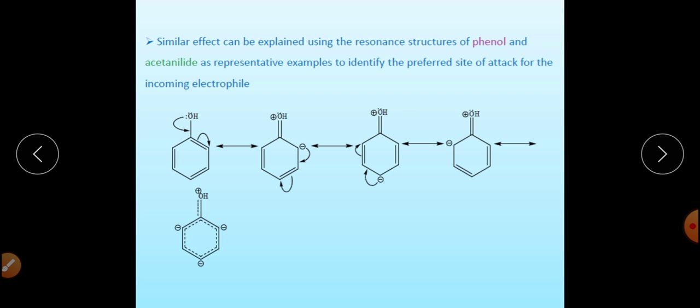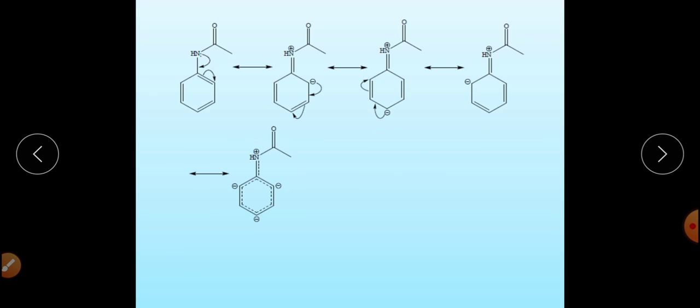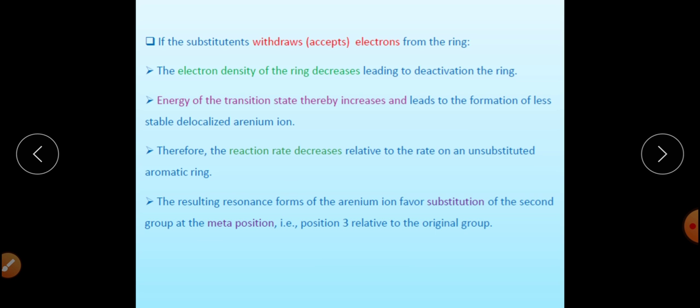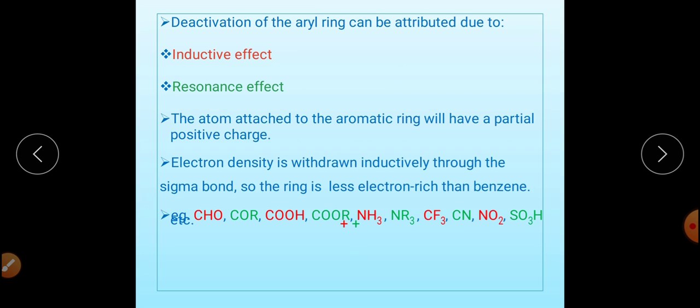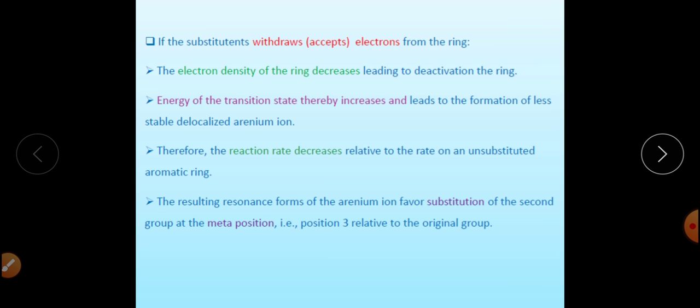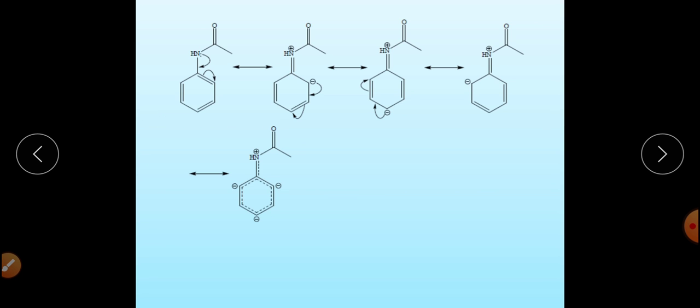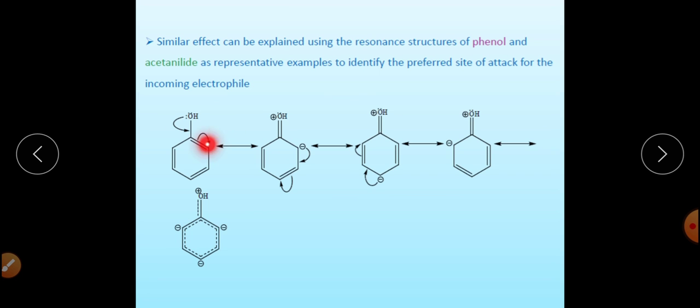And the same case will be for the NH2 group, NHR group and NR2 group, which have a lone pair of electrons. So this is how you know that it contains a lone pair of electrons. That's why it has the plus R effect and it activates the ring.